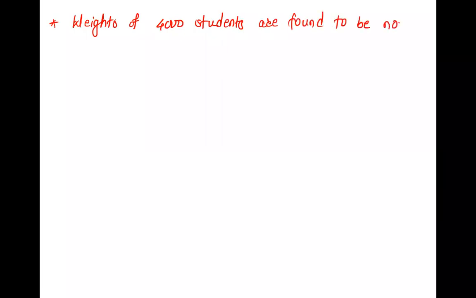Read out the question. Weights of 4,000 students are found to be normally distributed, with mean, they can use mean or average, both words are okay.